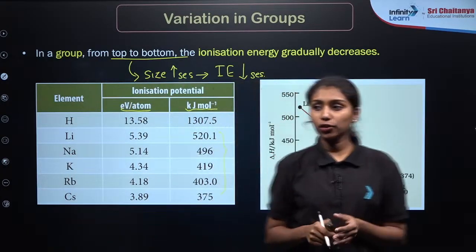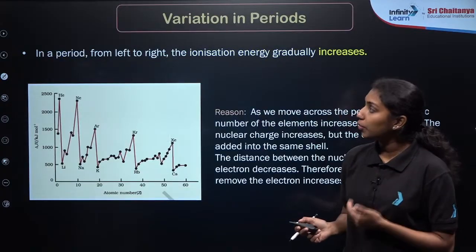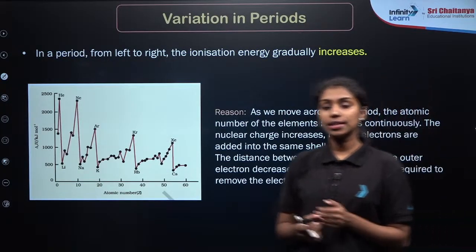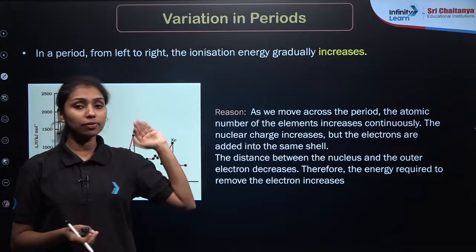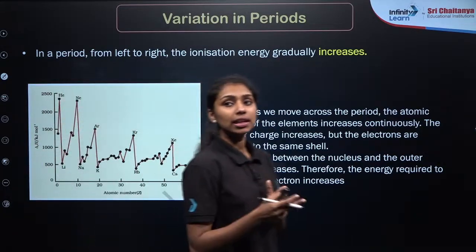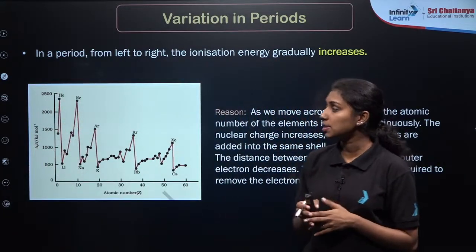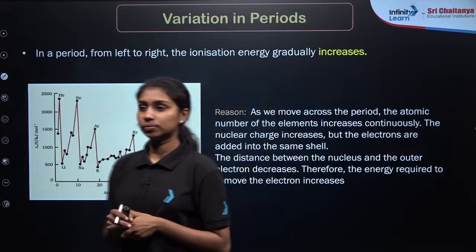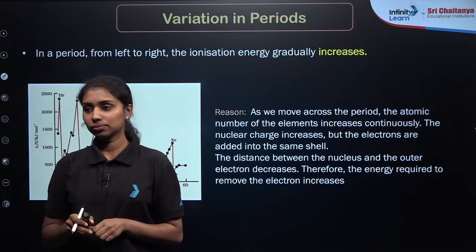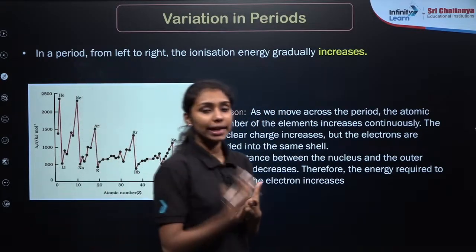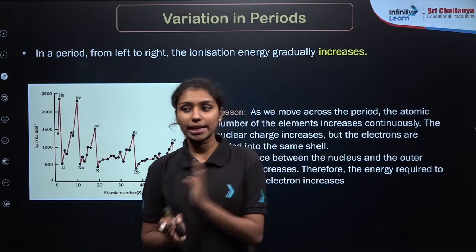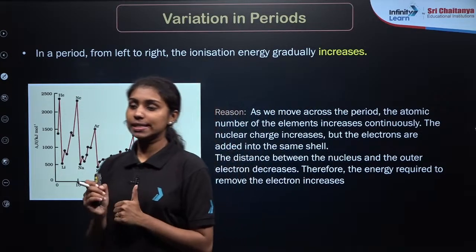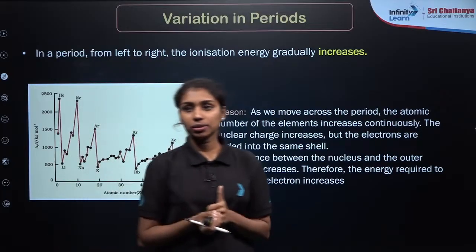Now what will be the trend of this ionization potential in a period if you are moving from left to right in a period? Just concentrate on the atomic radii. What is happening with the atomic radii in the case of left to right in a period? Then connect it with the ionization energy or the ionization potential. What is the general trend of atomic size?